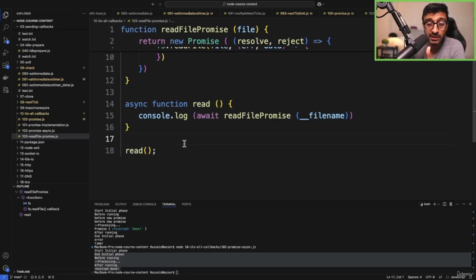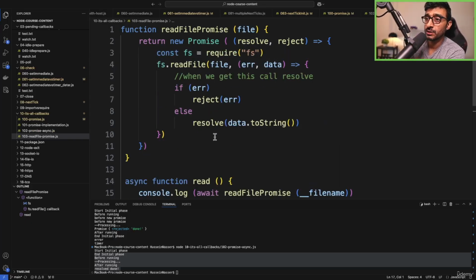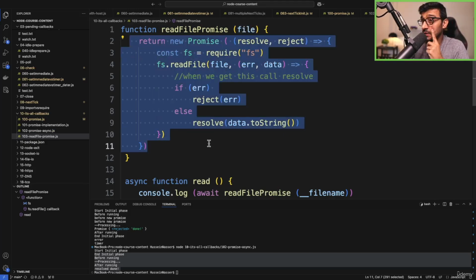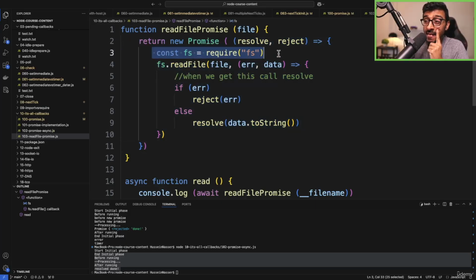Before looking at this code, give it a try, right? And essentially, it's really nothing but you call this new function read file promise that returns a promise. Give me the file, and then immediately return a new promise. And then we can move this outside, or we can load it on demand lazily, like we're doing here. So this function will immediately get executed. This will get immediately executed.